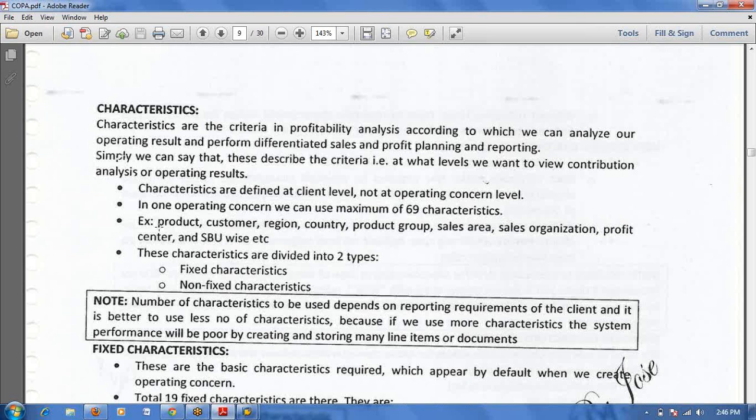Material-wise, cell size-wise, product-wise, customer-wise (local customer or foreign customer), region-wise, or any combination, you can see the profitability. Like that you can create 69 levels.